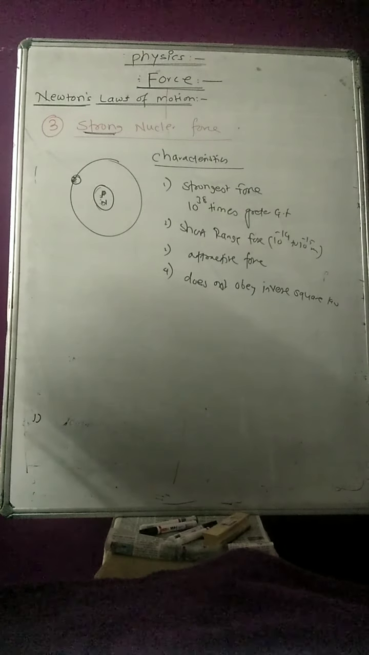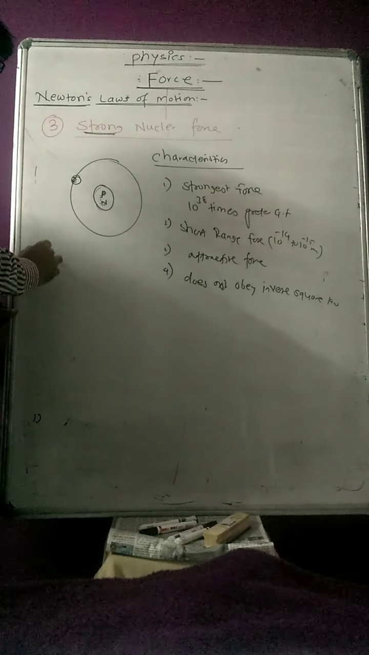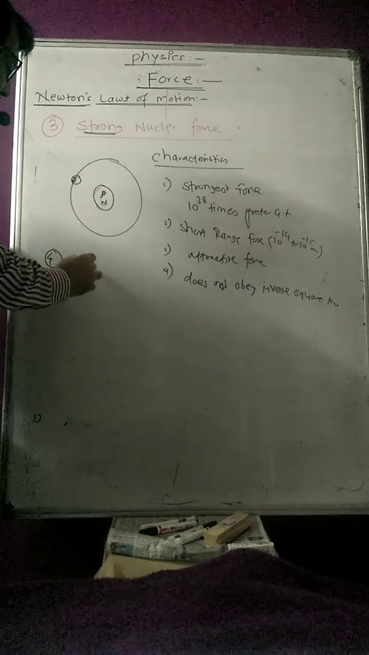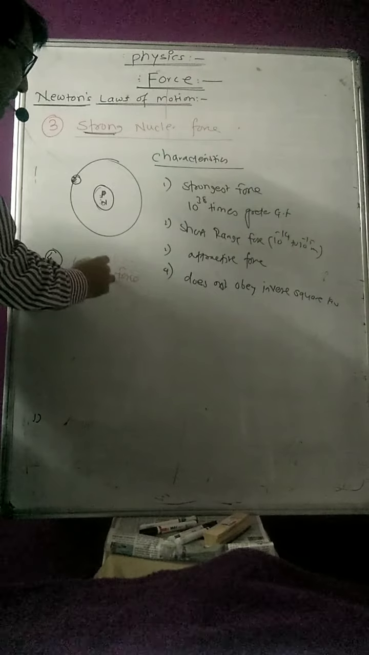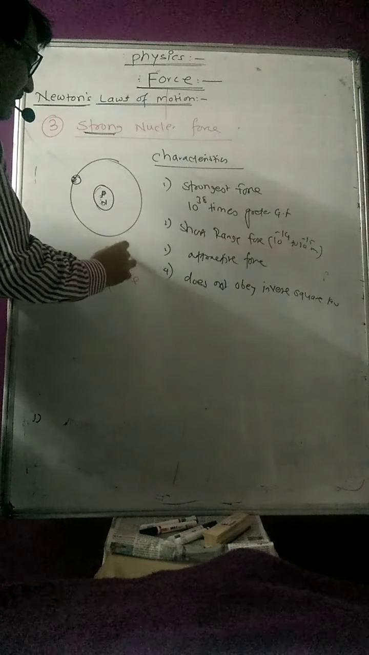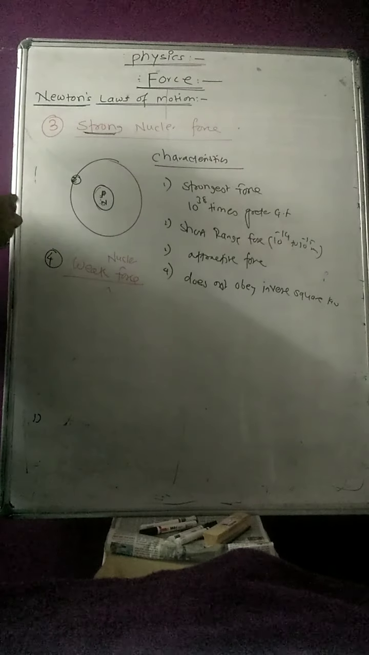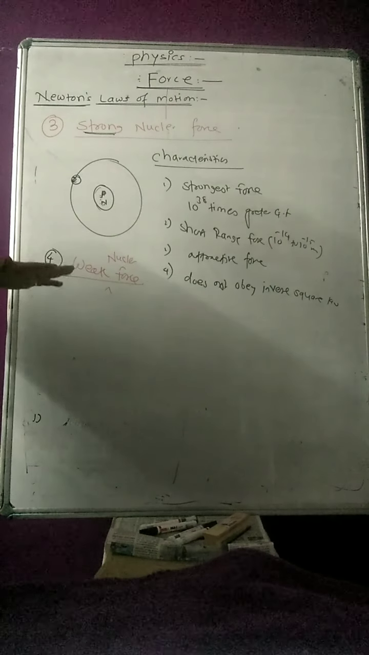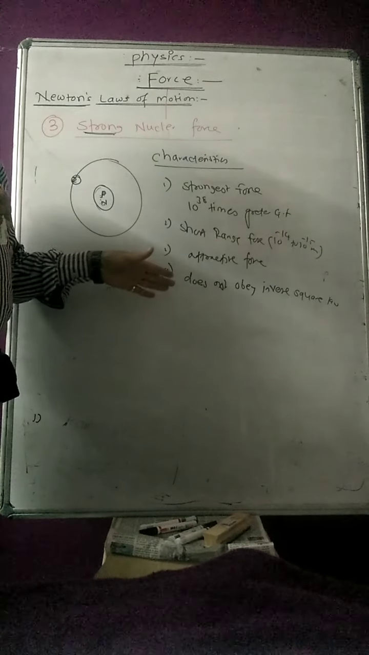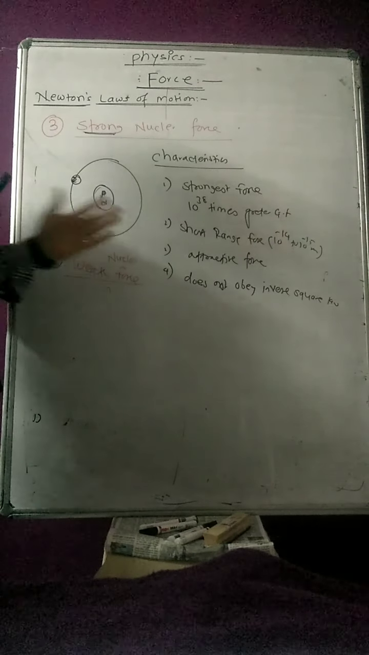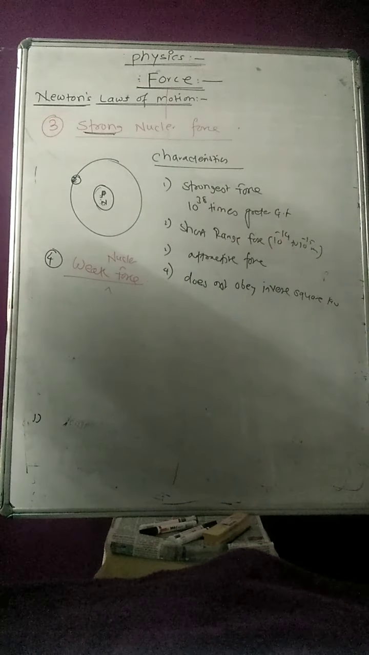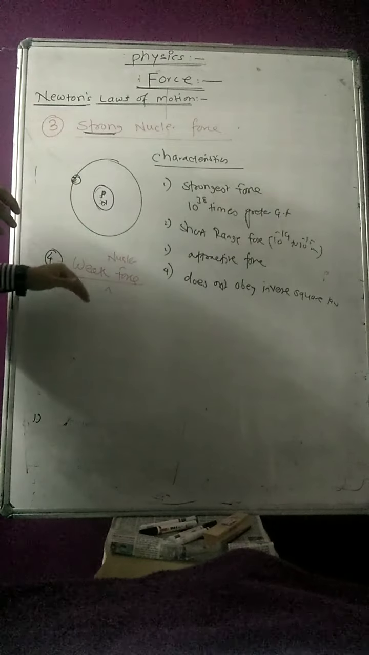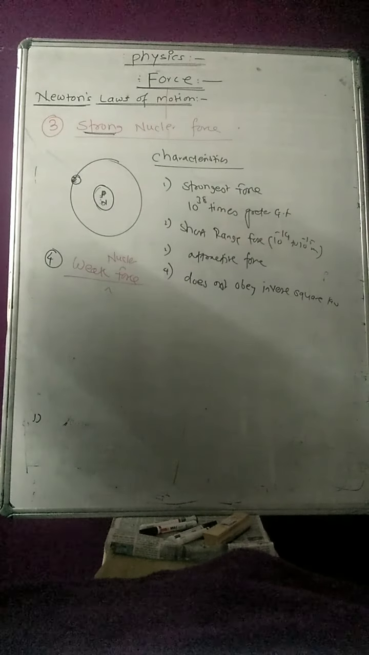Once you have the strong nuclear force, we come to the next and last force, the weak nuclear force. Don't go by its name, it is not the weakest force in the universe. It is 10 raised to 25 times stronger than the gravitational force. Remember that first of all. But it is weaker than the strong nuclear force as well as the electrostatic force. Remember that.